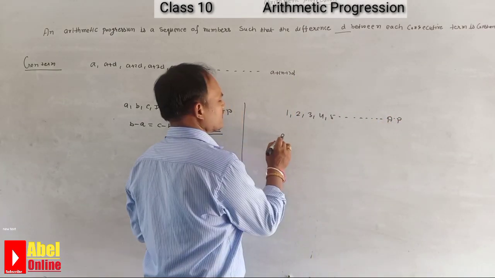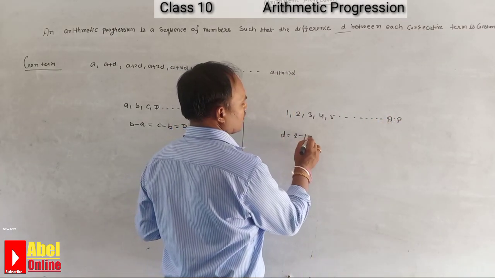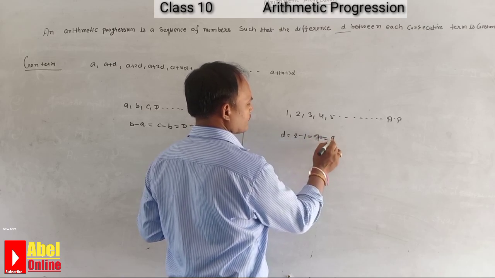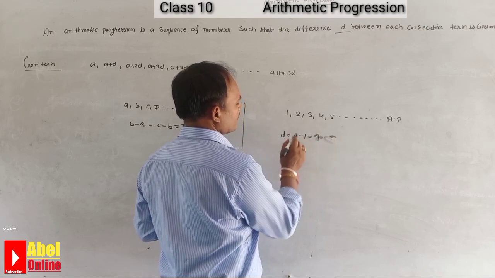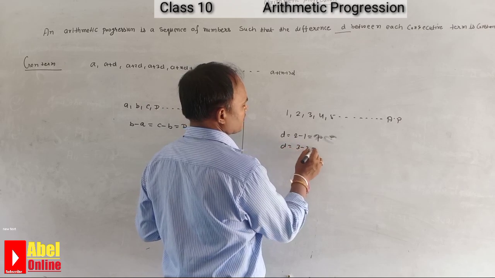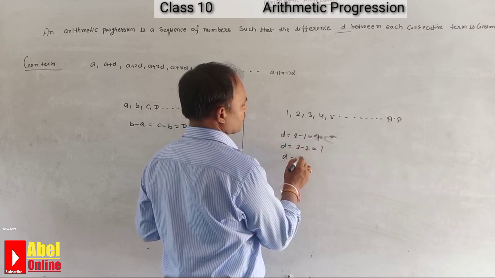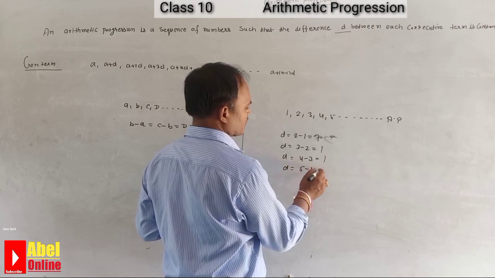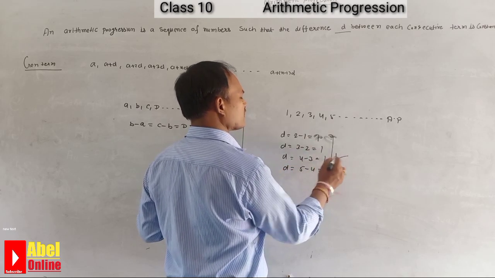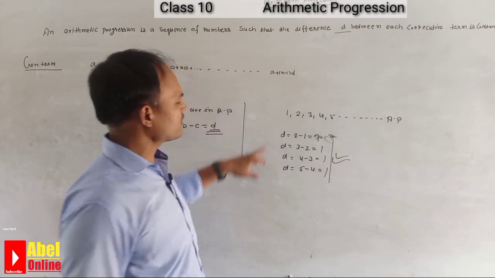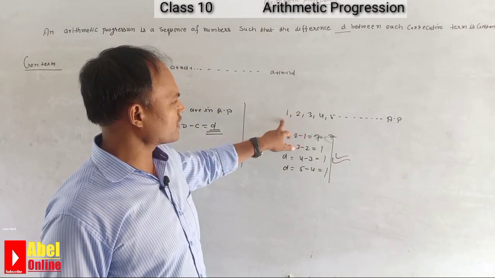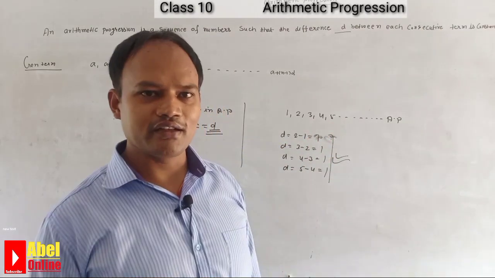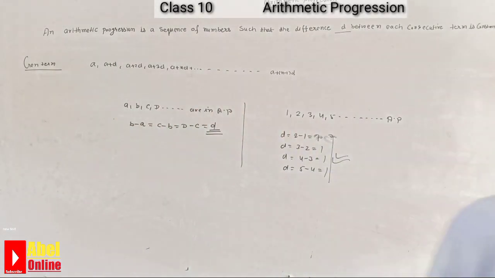We can say d is 2 minus 1, which is 1, so that is the d. d is 3 minus 2, which is also 1. d is 4 minus 3, which is also 1. d is 5 minus 4, which is also 1. So you can use any pair of consecutive terms: 2 minus 1, or 3 minus 2, or 4 minus 3, or 5 minus 4. This is the value of d.